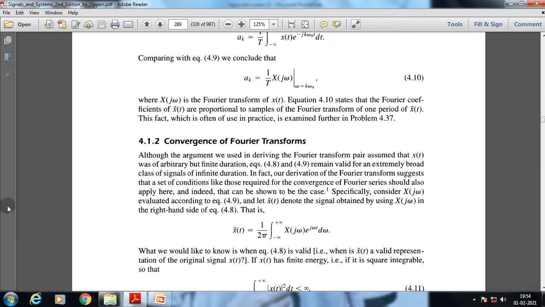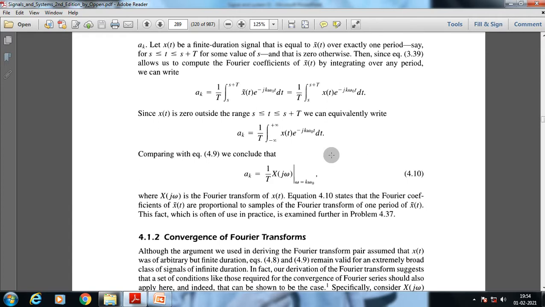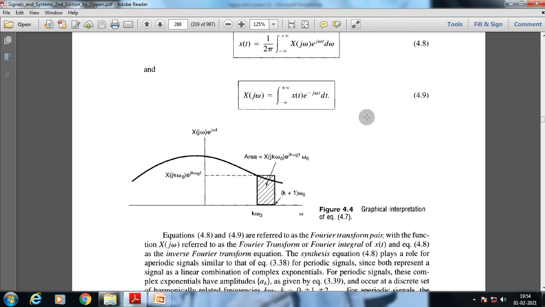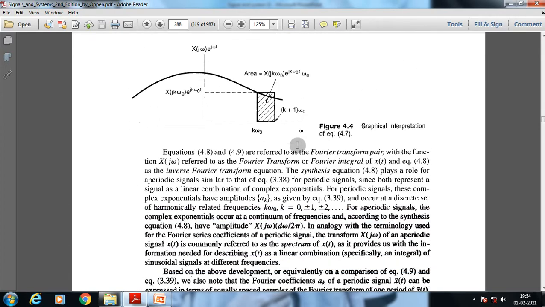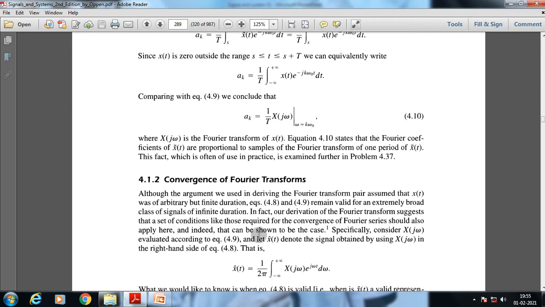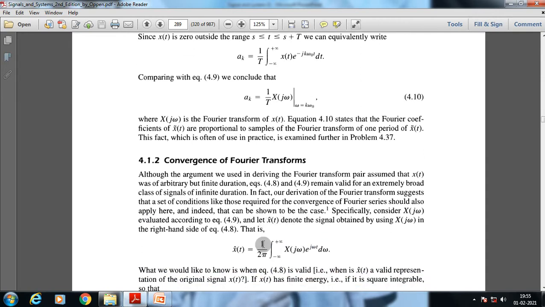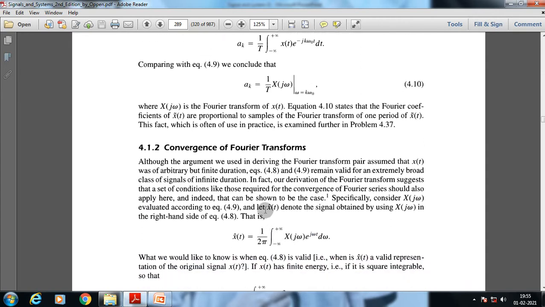Specifically, consider x of j omega evaluated according to equation 4.9. As we know, x of t denotes the signal obtained by using x of j omega in the right hand side of the equation, x of t equals 1 by 2 pi integral from minus infinity to plus infinity of x of j omega e to the power j omega t d omega.